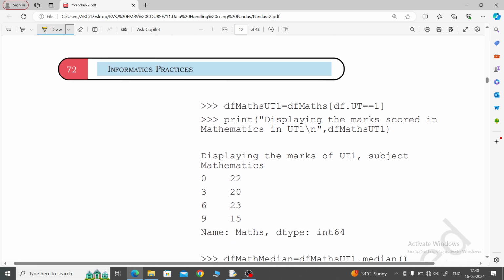Median value also, just like df maths, df dot ut equal to 1. You want to calculate only for the math subject and ut1 only. So like this also you can do it.